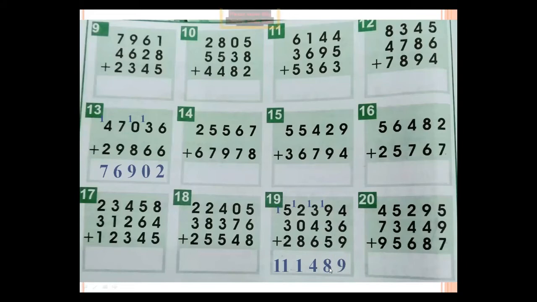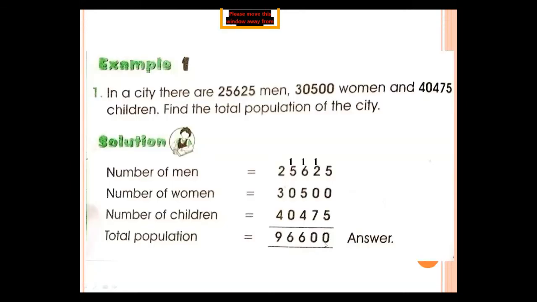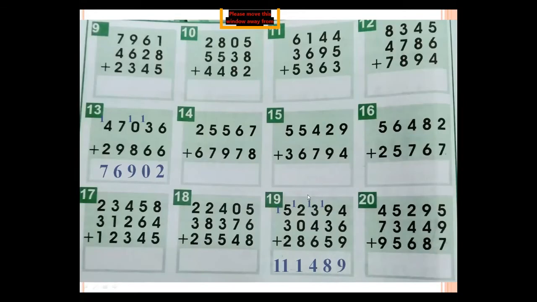8 here and one of these 8 shifts at the place of 100. 6 plus 4, 10, plus 3, 13 and plus 1, 14. 4 here and 1 shifts at the place of 1000. 2 plus 1, 3, and plus 8, 11. 1 here and 1 shifts at the place of 10,000. 5 plus 1, 6, plus 3, 9, and plus 2, 11.